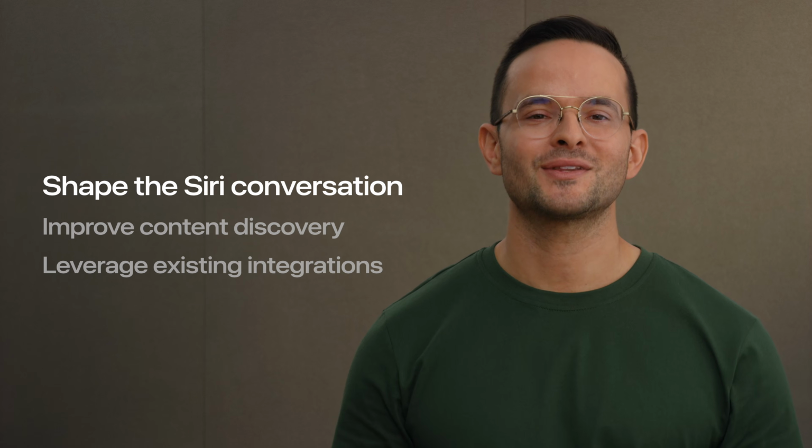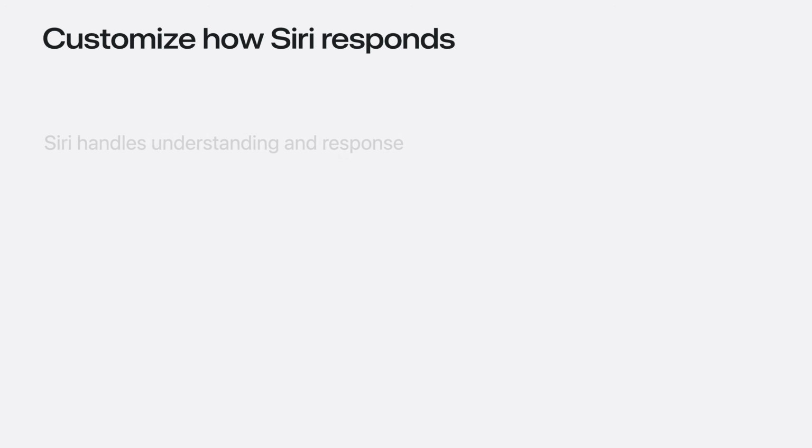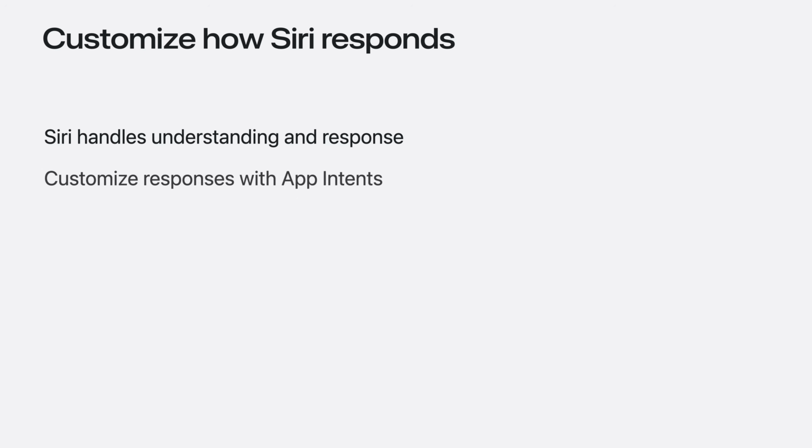Let's start with shaping the Siri conversation using custom responses. Siri does the heavy lifting. It understands natural language, picks the right action, and crafts a helpful response. The App Intents framework gives you the tools to shape what Siri does and refine how it responds. By tailoring how it responds, you can let your app's unique personality shine through.